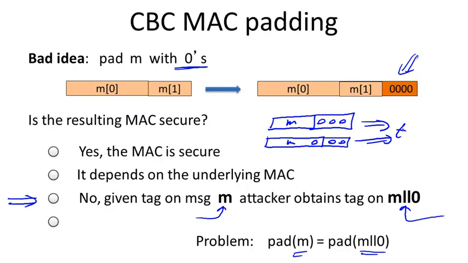In fact, appending all zeros is a terrible idea. And if you think about a concrete case where this comes up, imagine in the automatic clearinghouse system used for clearing checks, I might have a check for $100 and a tag on that check. Well, now the attacker basically could append a 0 to my check and make it a check for $1,000, and that wouldn't actually change the tag. So this ability to extend the message without changing the tag actually could have pretty disastrous consequences.